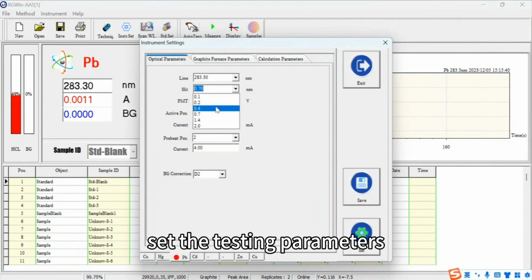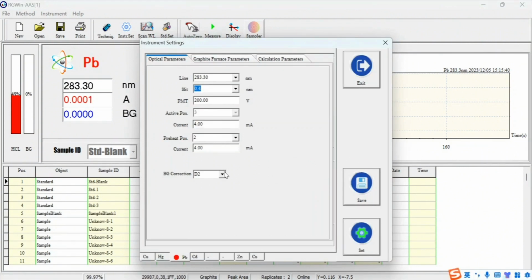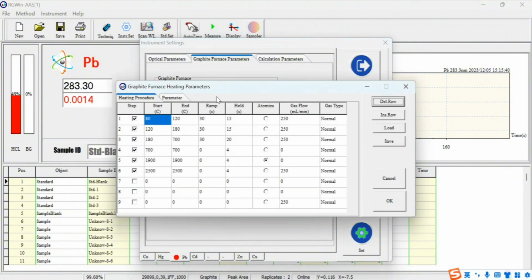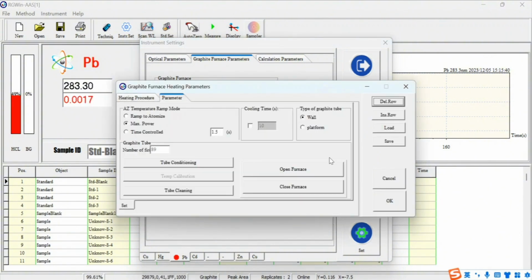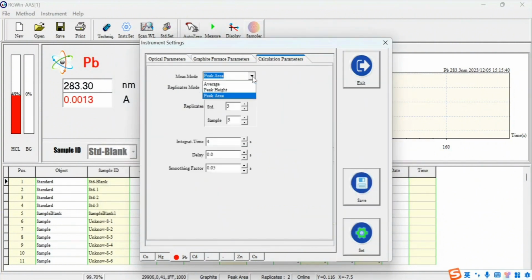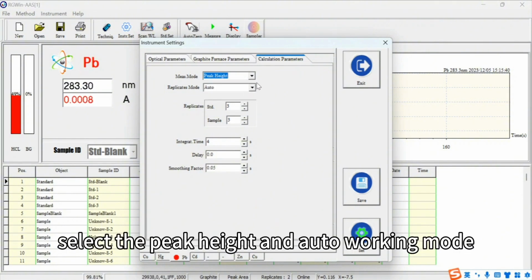Set the testing parameters. Select peak height and auto working mode.